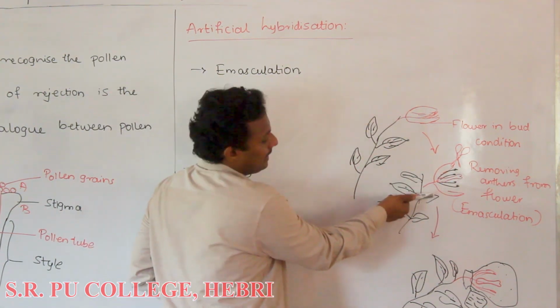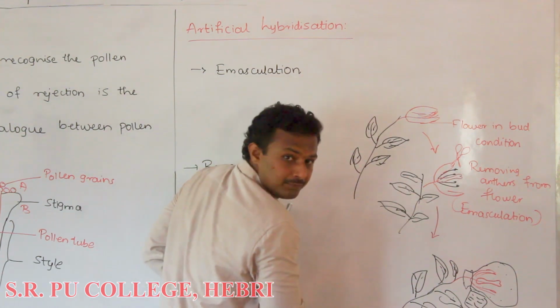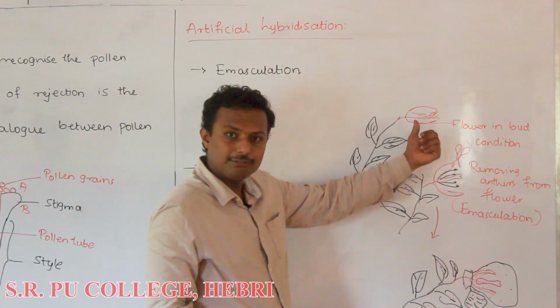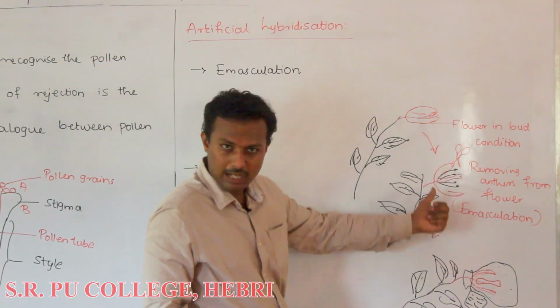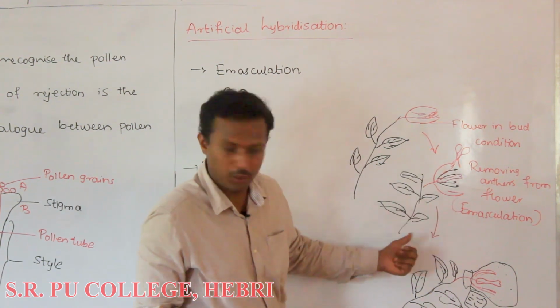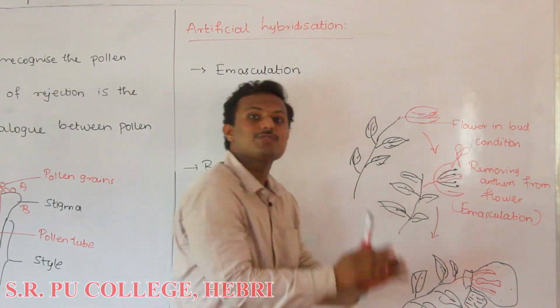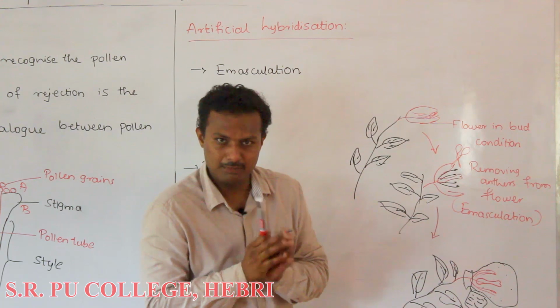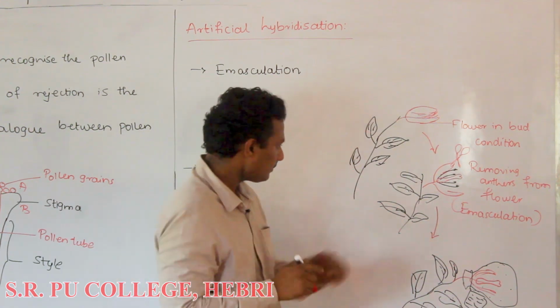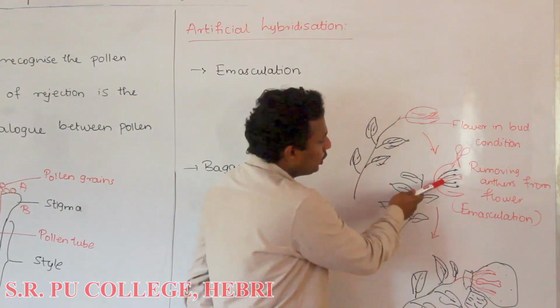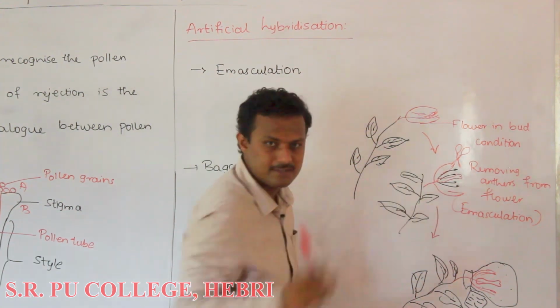You can look at this diagram. This is the opened flower. Because the flower is still in the bud condition, the androecium and gynoecium are not yet mature. We open up the flower artificially using forceps, and we use a scissor to cut out all the stamens.